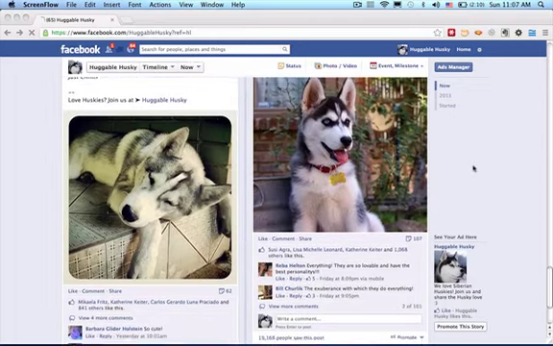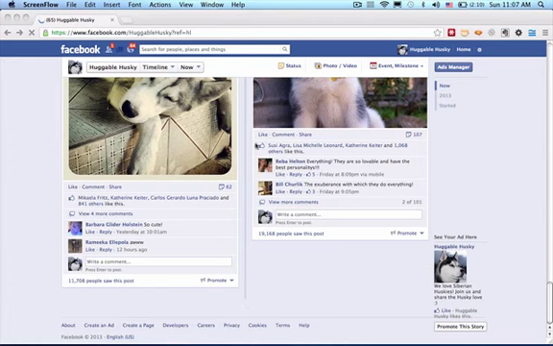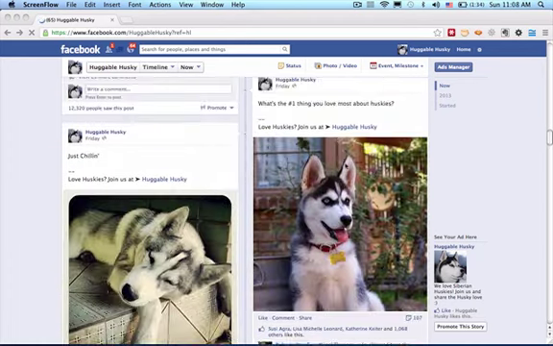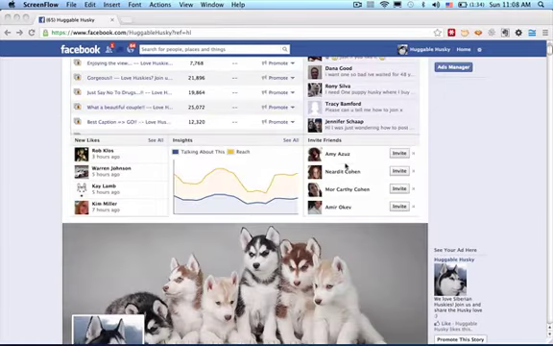Now, the idea over here is to get a lot of people talking about your page, and as you can see, once you get people talking about your page, you're going to go viral, you're going to get a lot of shares, likes, comments, and you can plug in links whenever you want to. By the way, that's the beauty of owning a Facebook fan page, because you can always reuse this traffic whenever you want to, okay? So let me just show you exactly how to do this right now, and everything's going to come together for you.